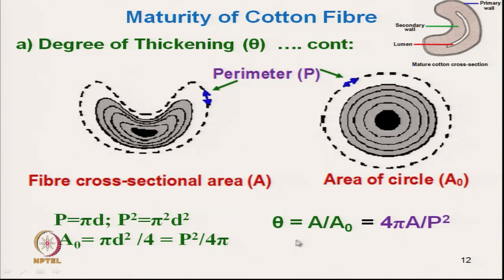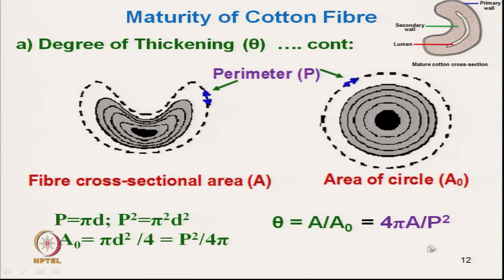Now, theta is this cross sectional area A divided by A0, that is A by P squared by 4 pi, ultimately 4 pi A by P squared, the perimeter squared.